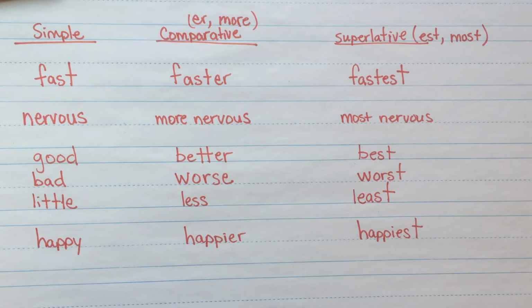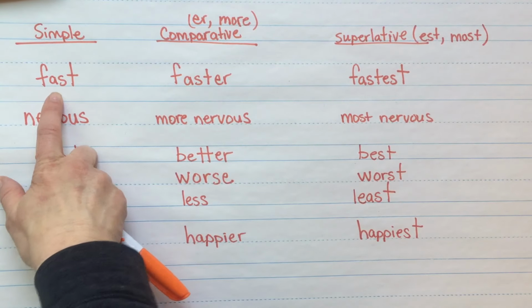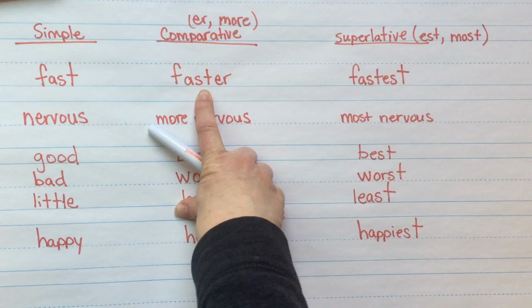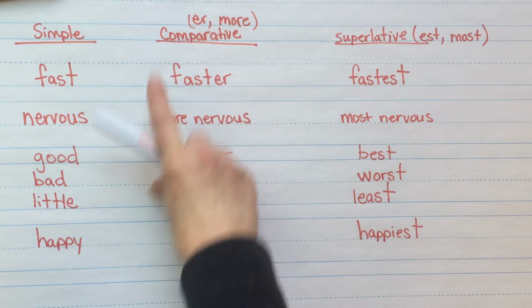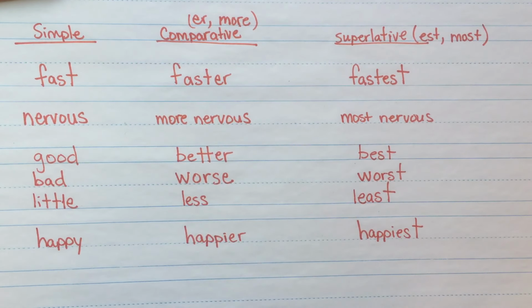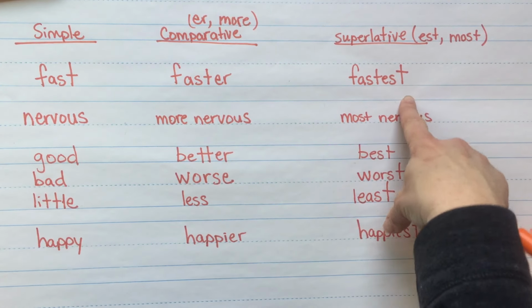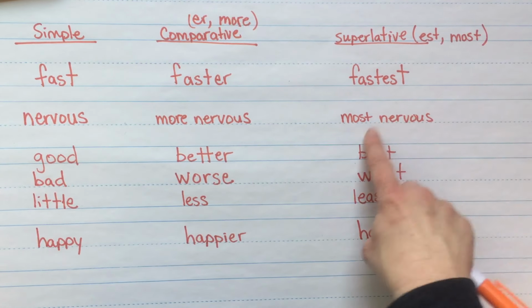Okay, so the simple form that we use, the fast car. But maybe if you're comparing it to something else, another car, it's faster, and on this comparative we use ER or more, like more nervous here. But when it's the most extreme, when there's more than two things you're comparing, it would be the fastest, or we have the EST on the end, or most, and you had a most in front.